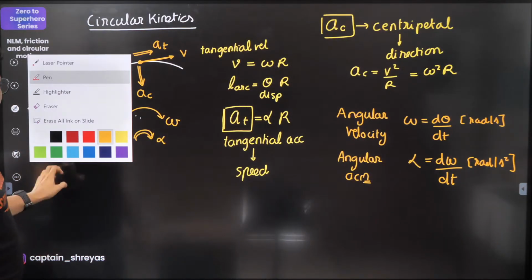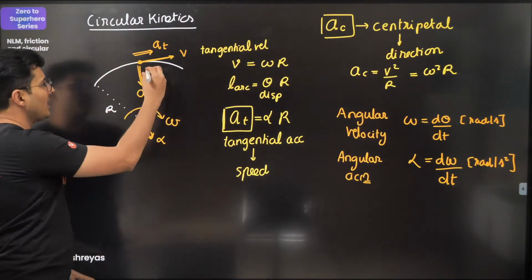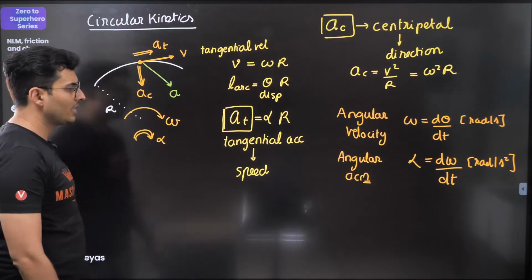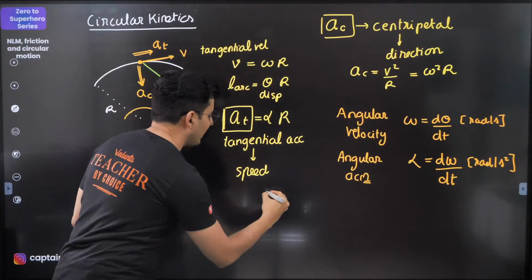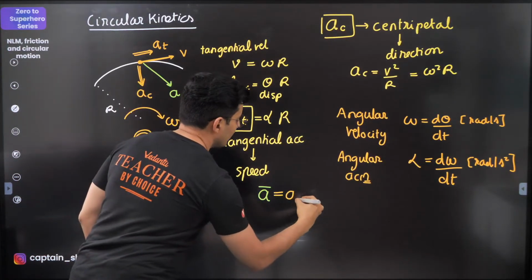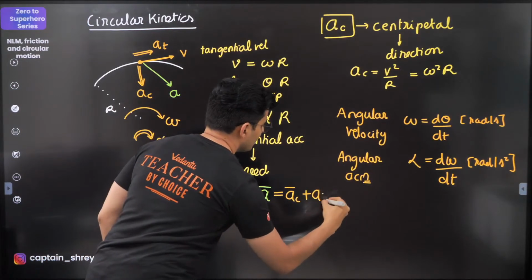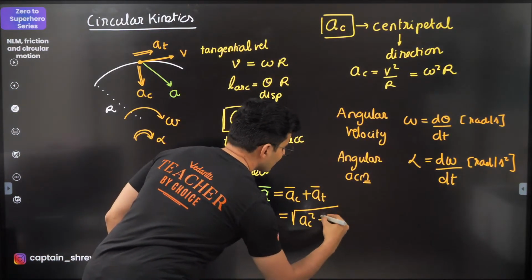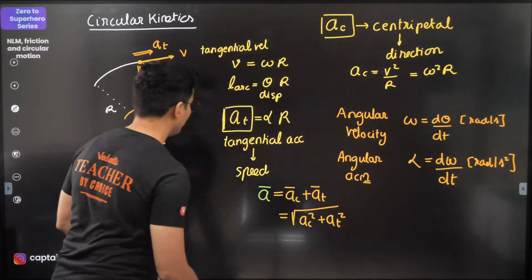All right. Now, these two accelerations together will produce the resultant acceleration A, and this A vector is basically the resultant of the centripetal plus the tangential. Magnitude wise, it is root of AC square plus AT square. Keep this in mind.